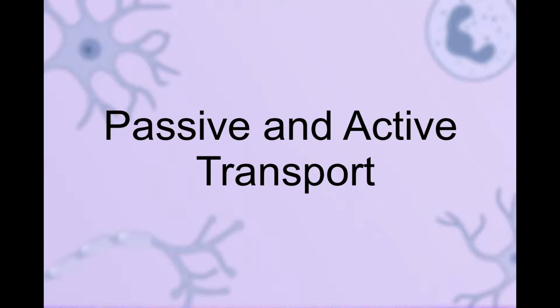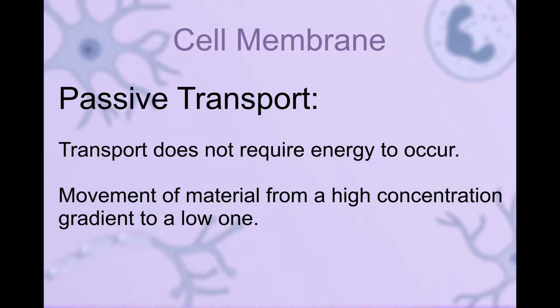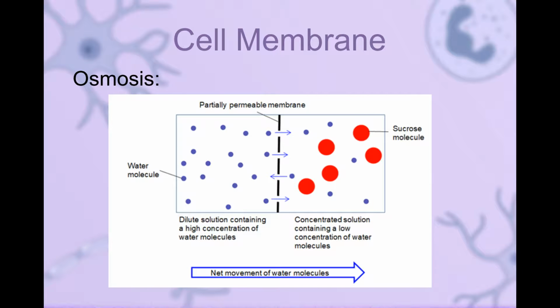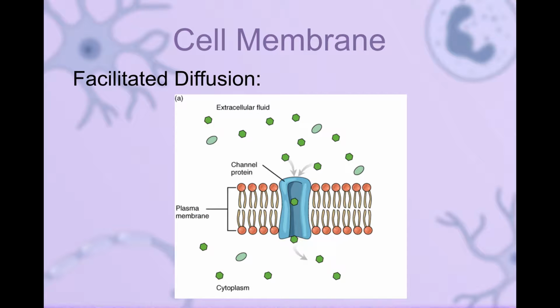Now let's talk about the types of transport. Passive transport involves the movement of material along a concentration gradient, from a high concentration to a low concentration. Because materials move down a concentration gradient, it doesn't require energy. There are three main types of passive transport. Simple diffusion, which is the movement of small or lipophilic molecules, O2 and CO2 are examples. Osmosis, which is the movement of water molecules dependent on solute concentrations, and facilitated diffusion, which is the movement of large or charged molecules through membrane proteins.